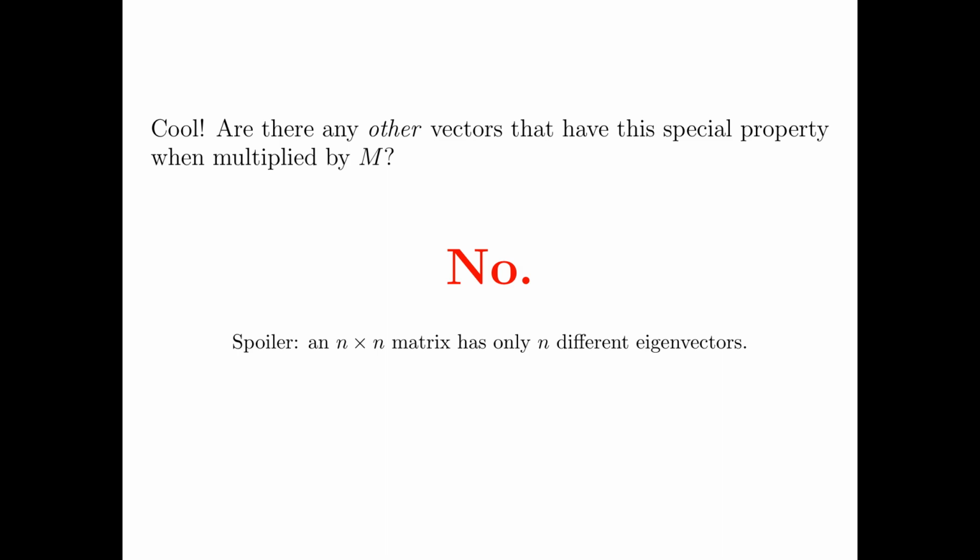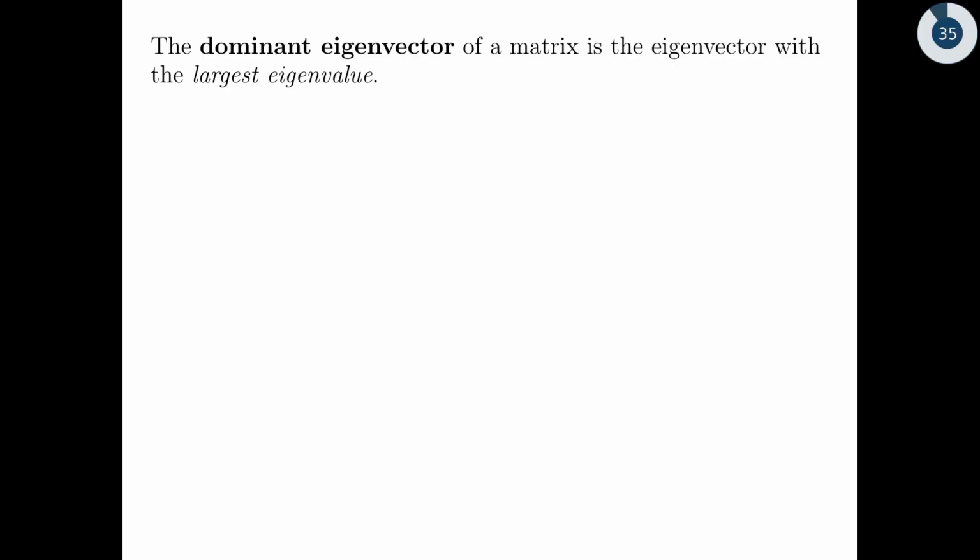Okay. Last vocabulary word for this segment: the dominant eigenvector. Okay, so a matrix has more than one eigenvector. This one had 2. The dominant eigenvector is simply the one with the largest eigenvalue. That's going to turn out to be crucially important.